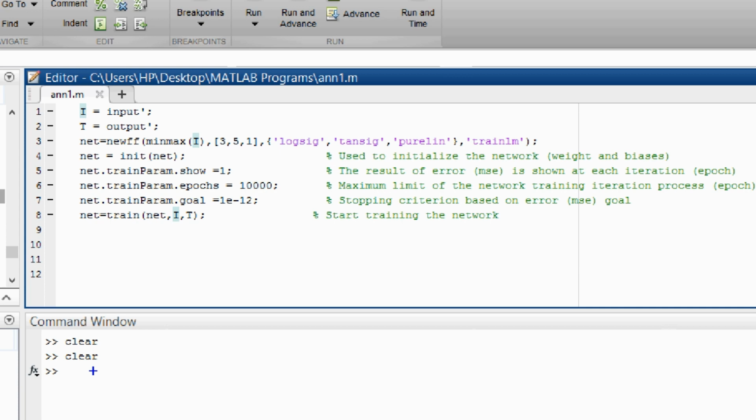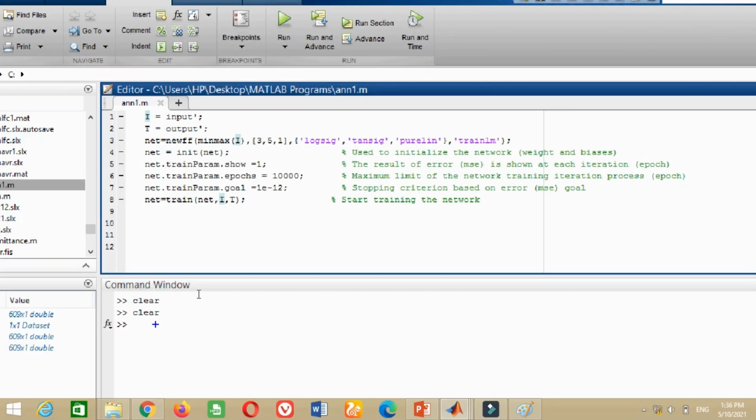It is very easy. This program has the advantage that this code remains almost the same for any type of problem. Therefore, for your convenience, I have shared the link in the description section. You may download this code from there and directly use it for your training. Now let's start the ANN training.